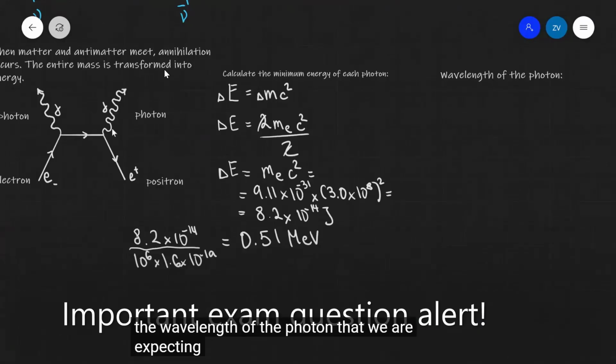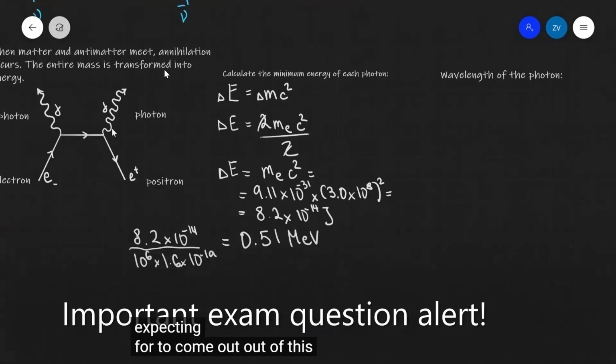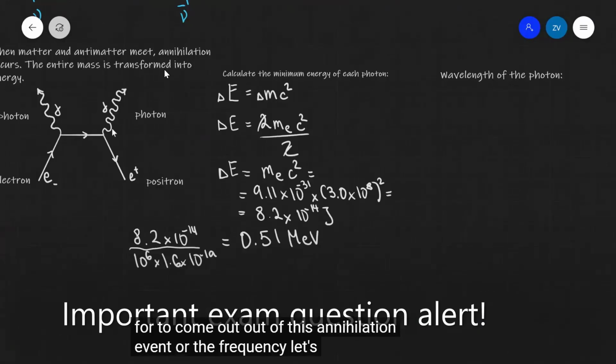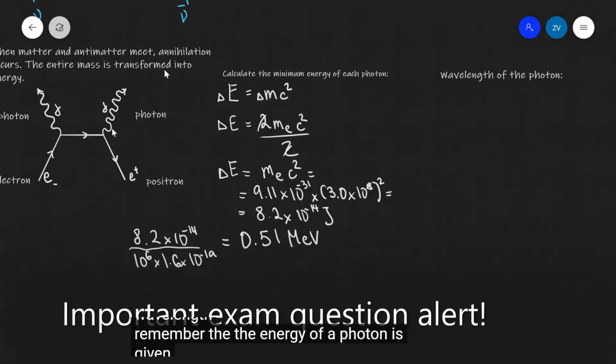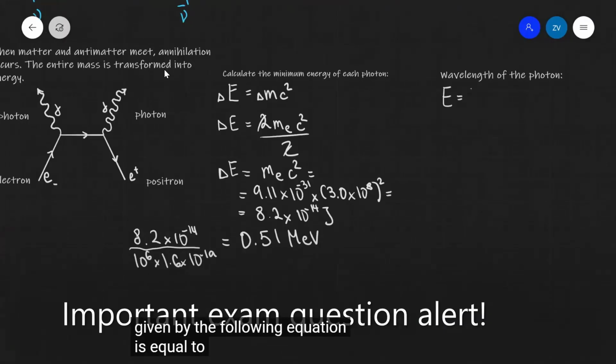We could take this a step further and calculate the wavelength of the photon that we are expecting to come out of this annihilation event, or the frequency. Let's do the wavelength. Remember, the energy of a photon is given by the following equation: E is equal to hc over lambda.